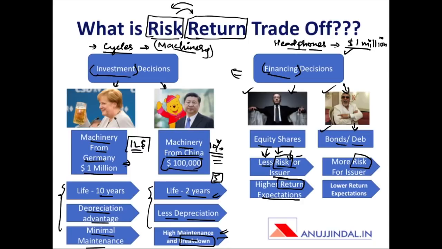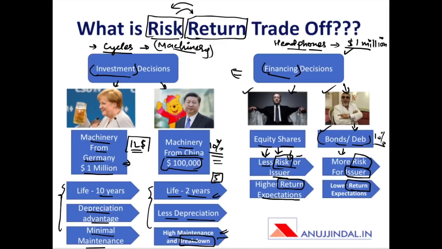back the money taken from the debenture holders, no matter what his profits or what the condition of the company is. For example, after the investment, the company incurs a heavy loss and there are no profits. But even in that situation, the company has to pay back in terms of interest to the holders of these bonds and debentures, that is, regular interest payments. On the other hand, the return expectations of the bond or debenture holders are lesser, because they are taking less risk in this case. Because in case of bankruptcy, these bond or debenture holders will be the first ones to be paid from the enterprise.